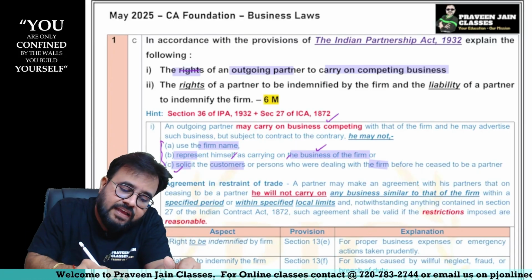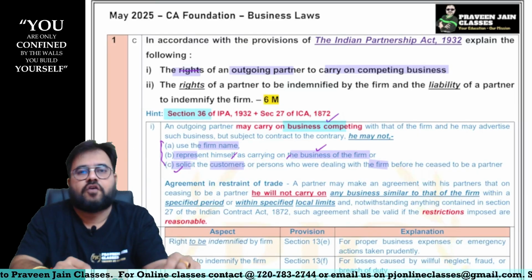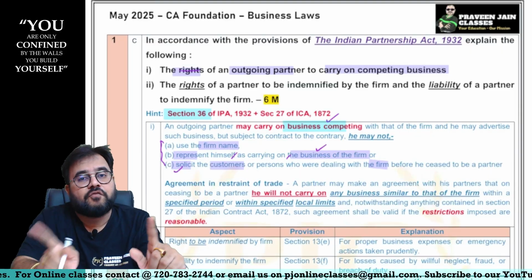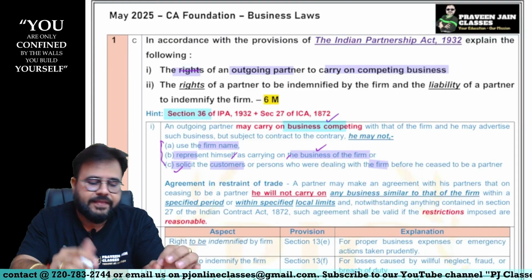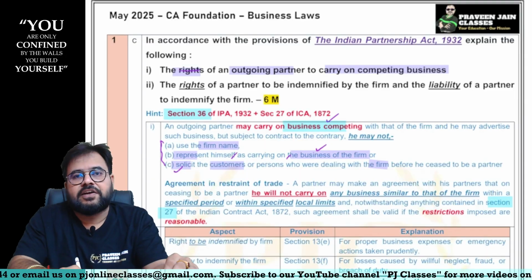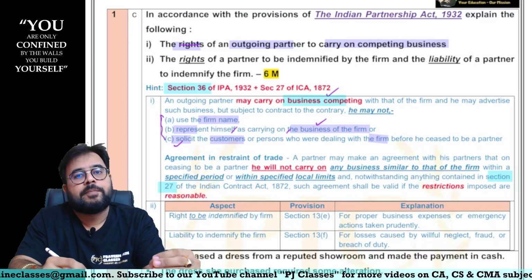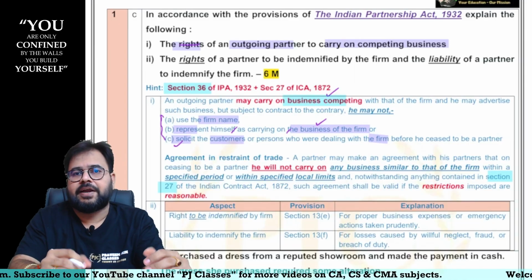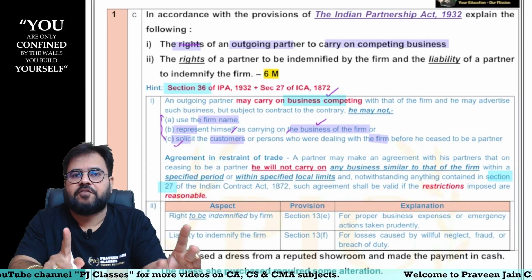Now, the question is, can he carry on the competing business? Answer is yes, as per section 36 of the Indian Partnership Act. But if you cross-compare with the Indian Contract Act Part 1 provisions, sir, that is nothing but general principles, there you studied section number 27. Section 27 talks about what, sir? Agreement in restraint of trade. If any agreement is stopping you from doing any lawful trade, then that agreement will be void, sir.